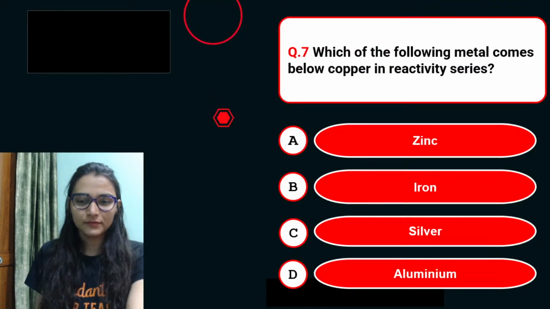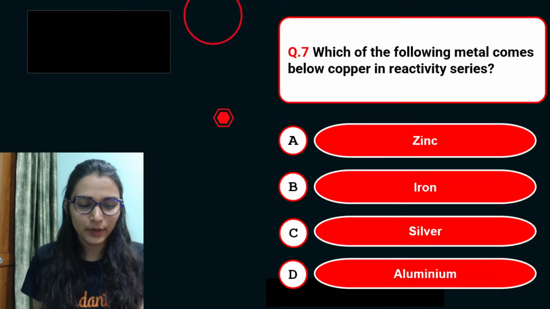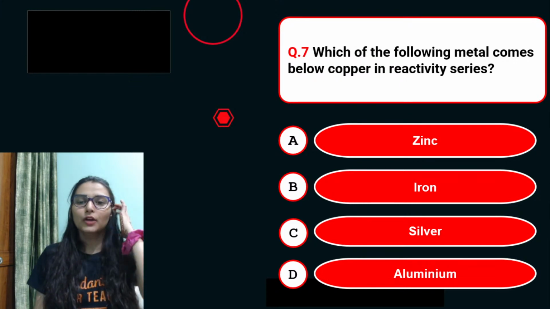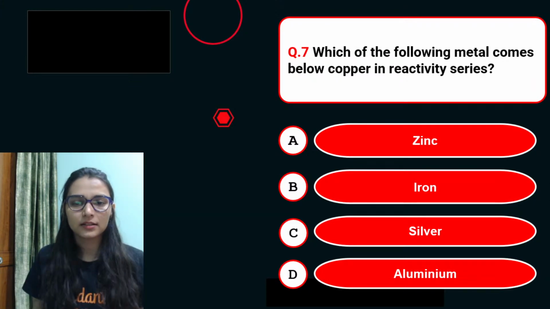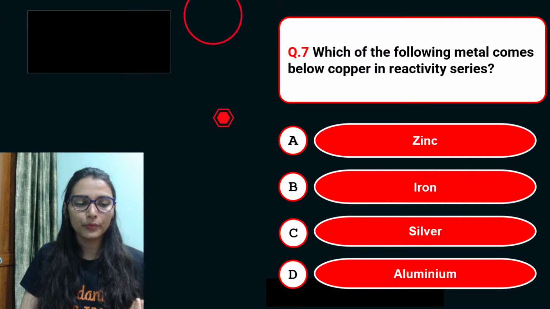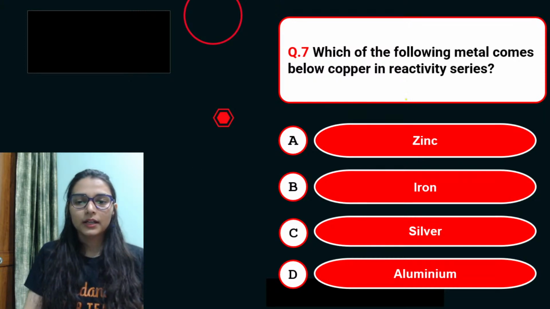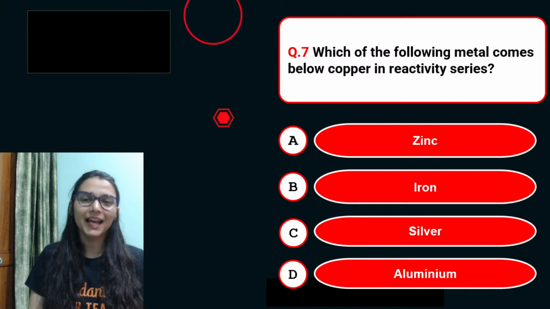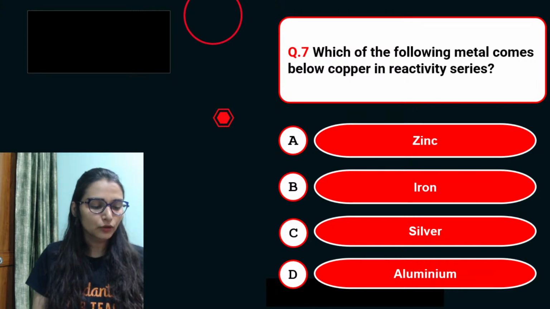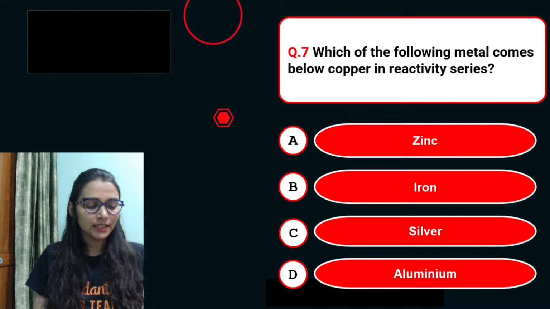ठीक है, चलो, so let's continue to our next question. Which of the following metal comes below copper in reactivity series: zinc, iron, silver या aluminium? Yes, below copper in reactivity series.